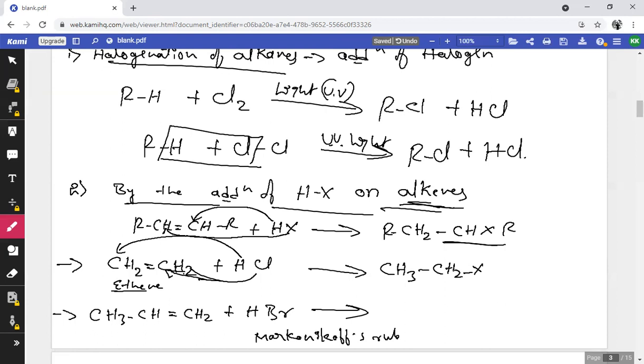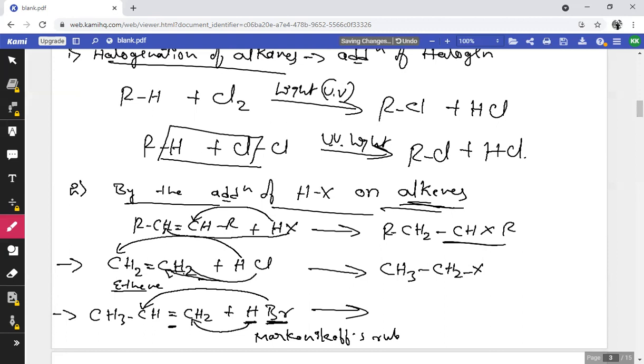It states that during addition of hydrogen halide, in specific HBr, to an unsymmetrical alkene, the negative part of the adding molecule should be added to the carbon that contains the least number of hydrogen atoms, and the positive part of the adding molecule should be added to the carbon that contains more hydrogen atoms around the double bond.